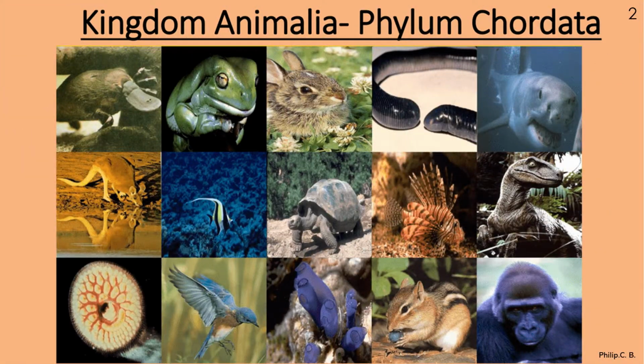Where I just put a few images of phylum chordata where you can see, starting, duck-bill platypus, the duck-like beak, but it's a mammal. Then frog, rabbit, and one more you can see, earthworm. Some of you might be surprised, there's an earthworm over here. No, as we saw in the previous video, it is a Ichthyophis or Caecilian species which comes under amphibia. Then shark, and you can see a dinosaur species, just an image over here.